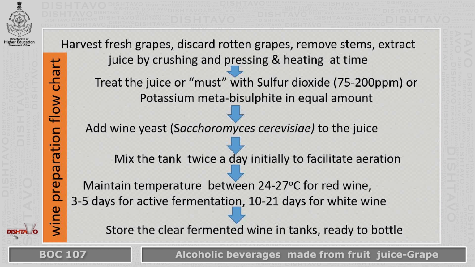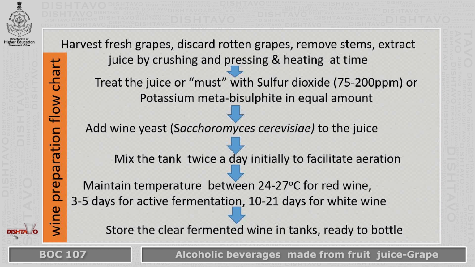to come in. Now, this juice, which is also called the must, is treated with sulfur dioxide or potassium metasulfite in equal amount. Thereafter, wine yeast like Saccharomyces is added to this must. Then initially the tanks are mixed daily, twice a day. This facilitates the aeration process. Temperature needs to be maintained between 24 to 27 degrees centigrade for red wine.